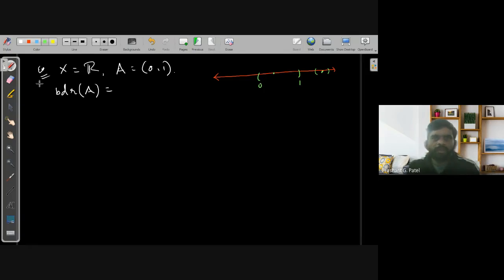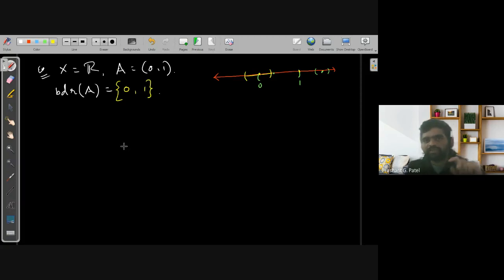But if I pick the point 0, and draw any neighborhood of this 0, it always intersects both the complement and A. So that's why 0 is a boundary point of this set A. The same argument can be given for 1. So the boundary points of this A are 0 and 1 only.